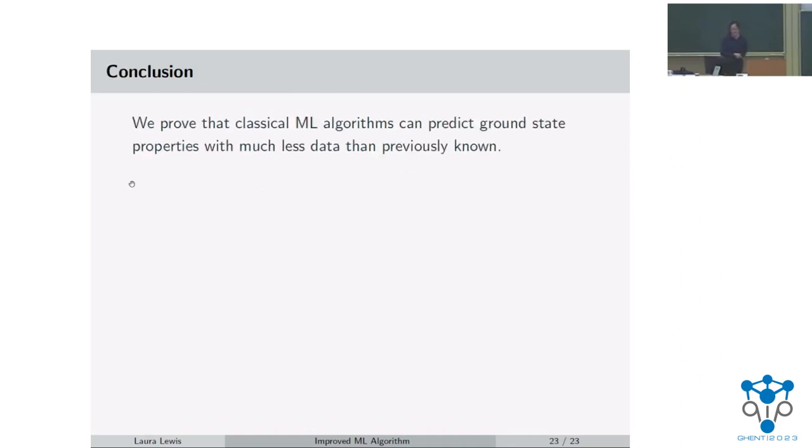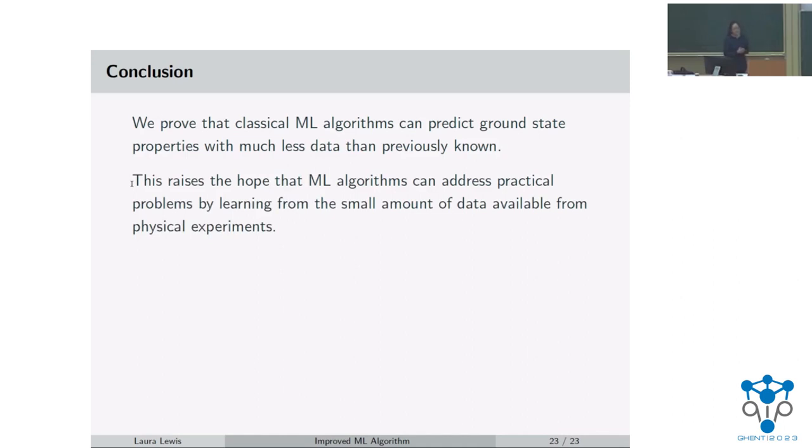Okay, and I'll conclude. The main takeaway is that we can prove rigorous guarantees for classical machine learning algorithms showing that they can predict ground state properties with much less data than was previously known. And we have this exponential improvement in system size when considering a constant error epsilon.